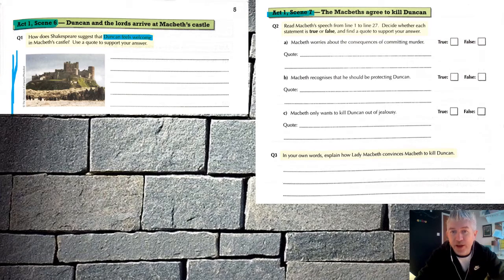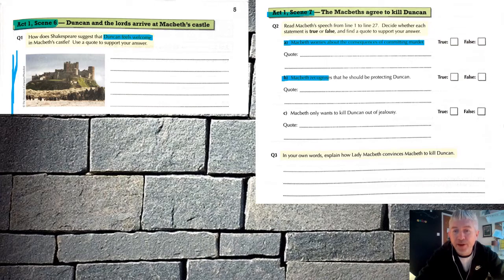Decide whether each statement is true or false, and find a quote. So, you get the script in front of you, and the first statement is the following. A, Macbeth worries about the consequences of committing murder. So, decide in your own mind whether you think that's true or false. And if you think it's true or false, then find a quote that proves your opinion. Okay, so you're going to find a quote that either backs it up or shows that it's a lie.